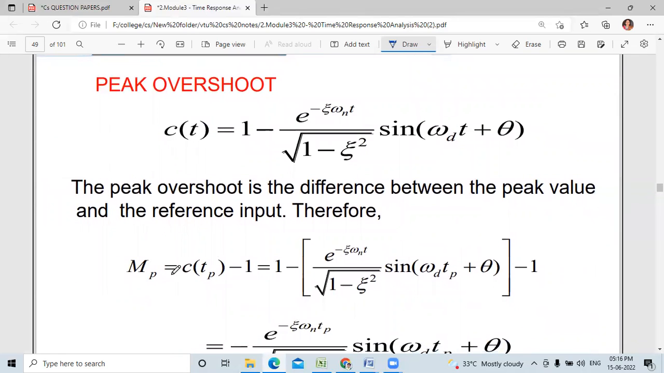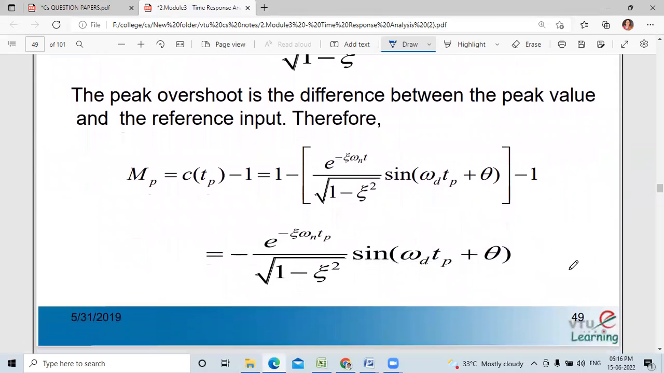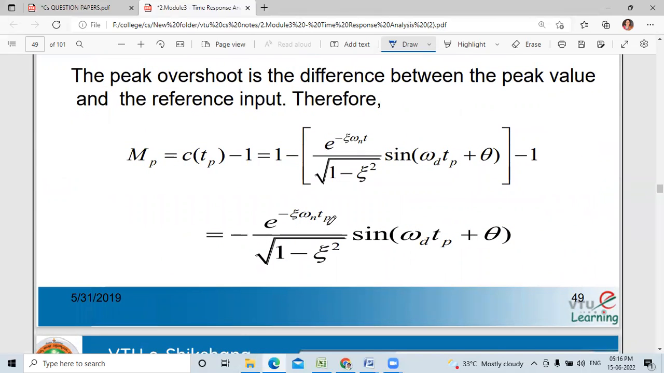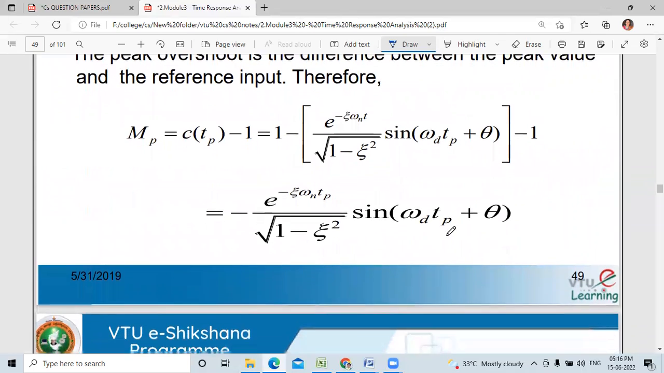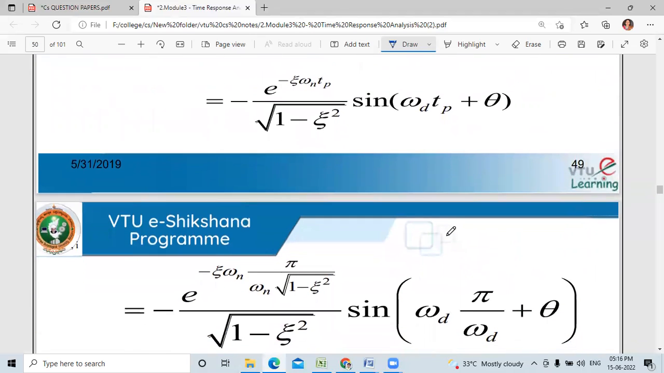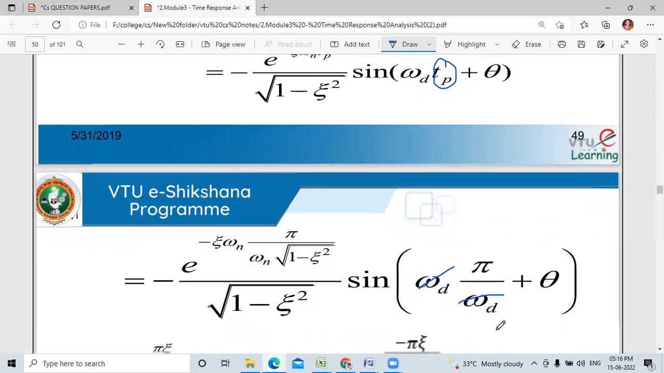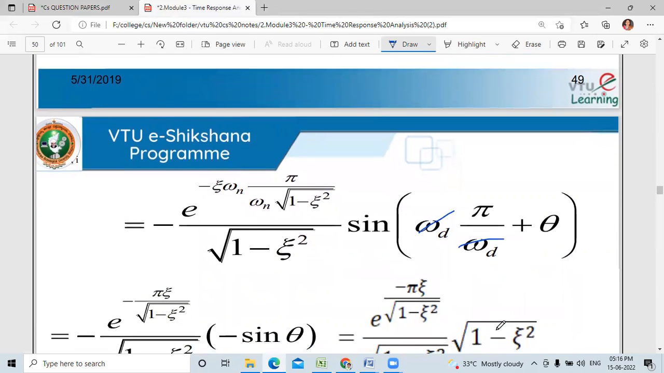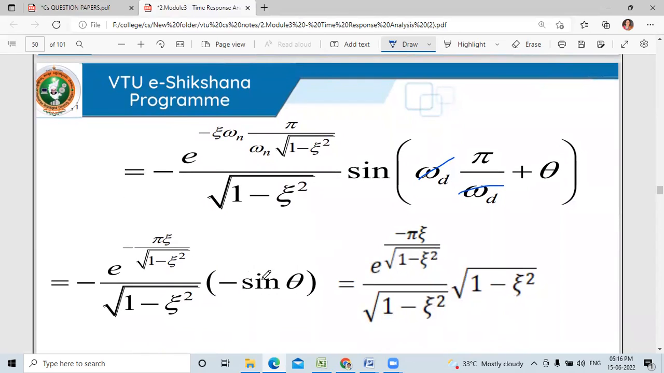And here M_p equals c of t_p minus 1. So when you do minus 1, the 1 gets cancelled. So minus e to the power of minus zeta omega n t_p into sin(omega d t_p plus theta) divided by square root of 1 minus zeta square will be remaining. So here substitute the value of t_p. So t_p equals what? Pi divided by omega d. Omega d will be cancelled. So sin(pi plus theta). What is the value of sin(pi plus theta)? It can be written as minus sin theta.